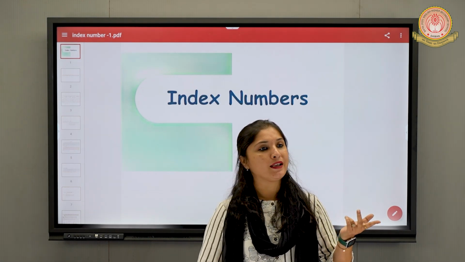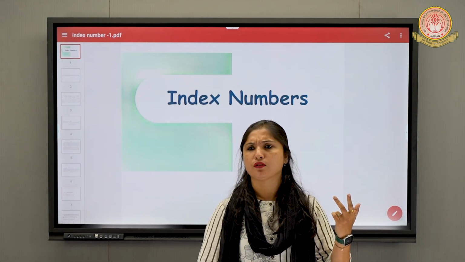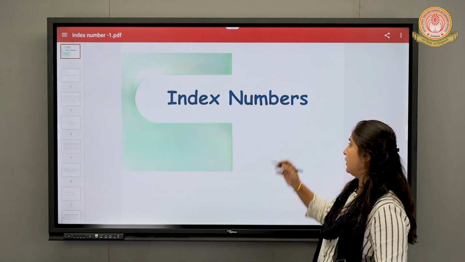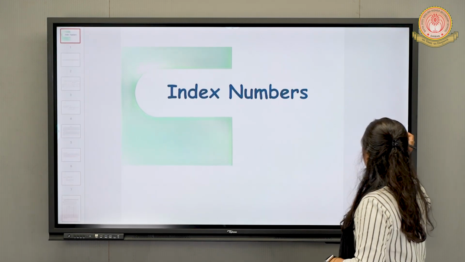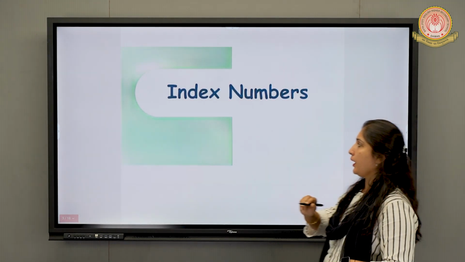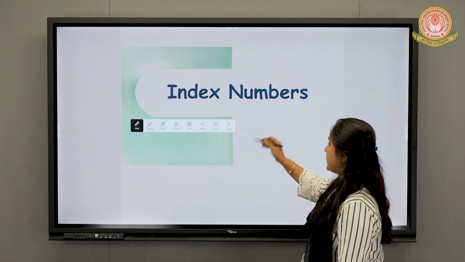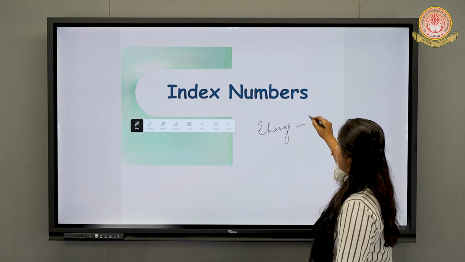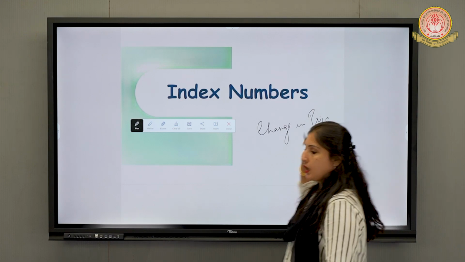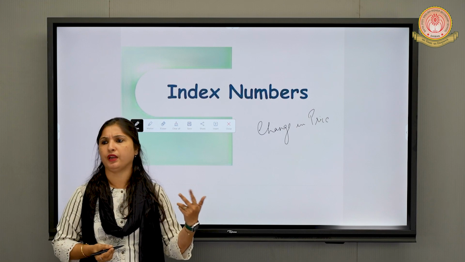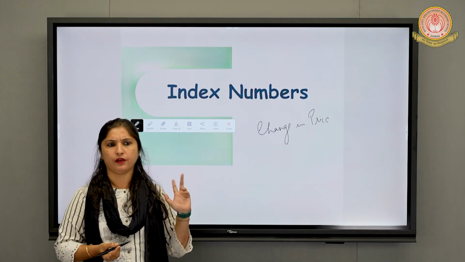Whatever the price of rice, it can be the price of wheat, all those items, we will learn about the change in the price. So index number is basically about change in price. Price of what? Price of anything. It can be wheat, rice, maize, jowar, whatever it can be.